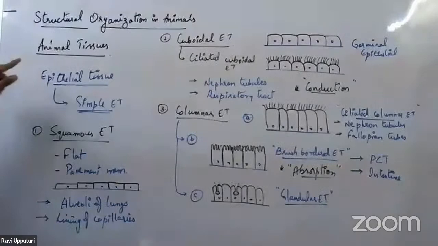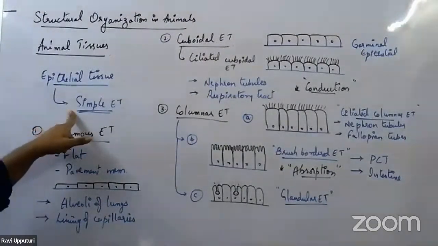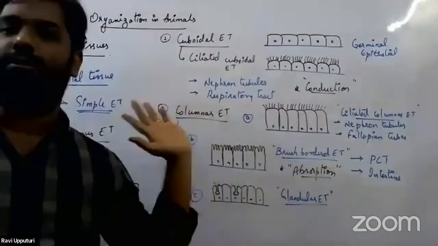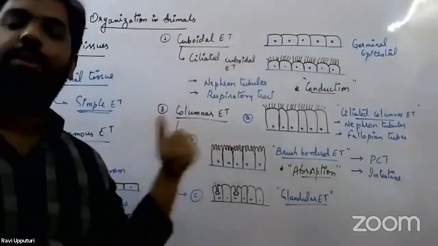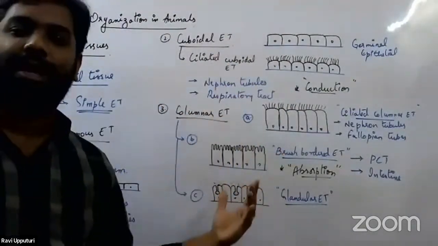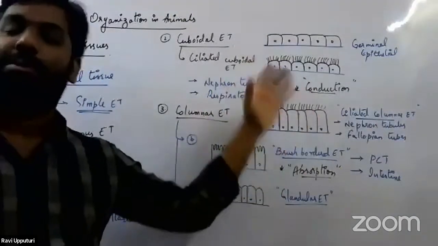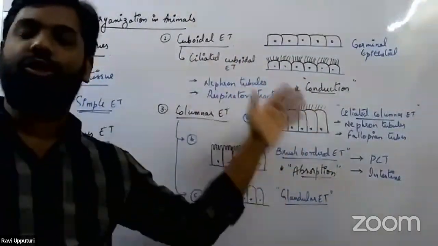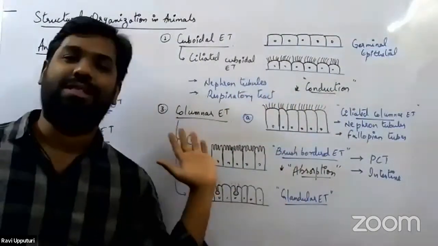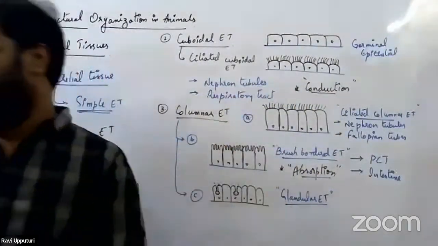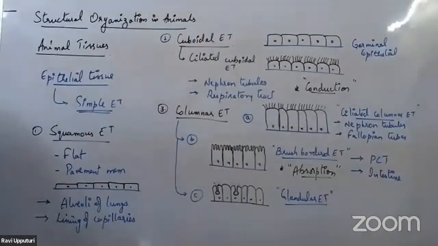So this is what we have in the simple epithelial tissue, where there is only one single layer of cells and all of these cells are resting on the basement membrane. They have different modifications. Based on the modifications, we can find out the function, and based on the function, we can say what the location of these cells would be. So this is simple epithelial tissue.